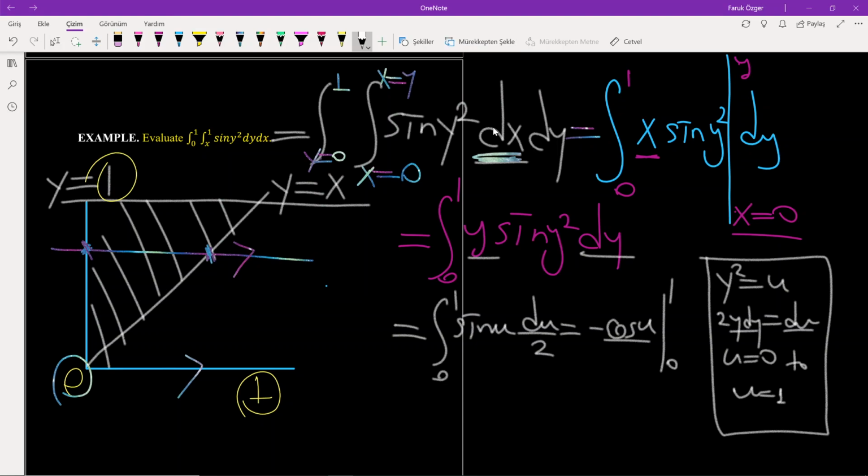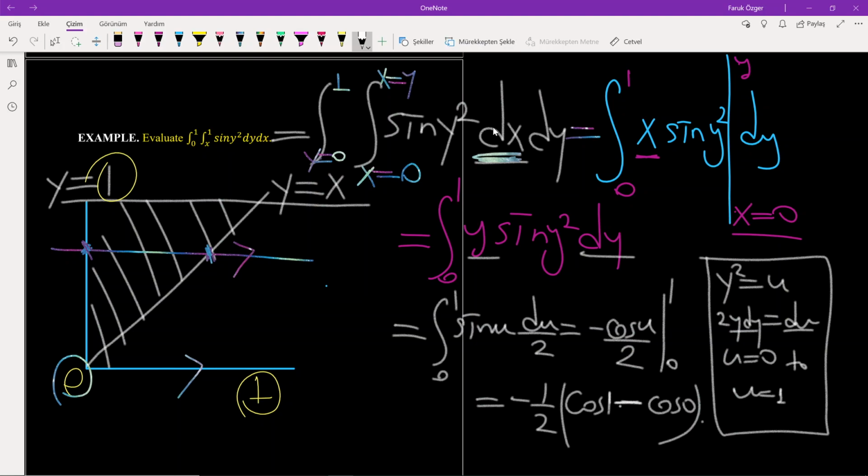Don't forget to divide by 2. Okay, and this is equal to the parentheses of minus 1 over 2. You have cosine 1 minus cosine 0, which is 1. Okay, it is the answer of the solution. I hope you understand.